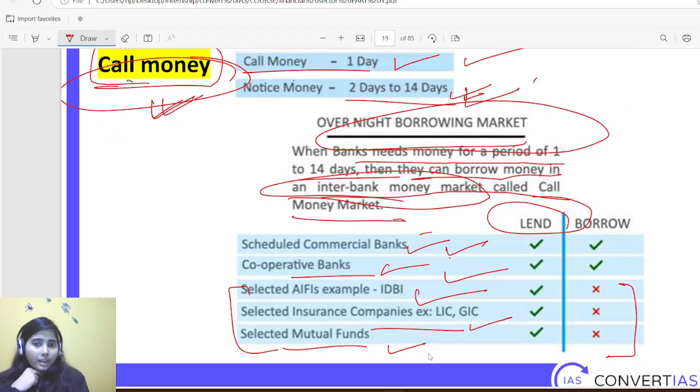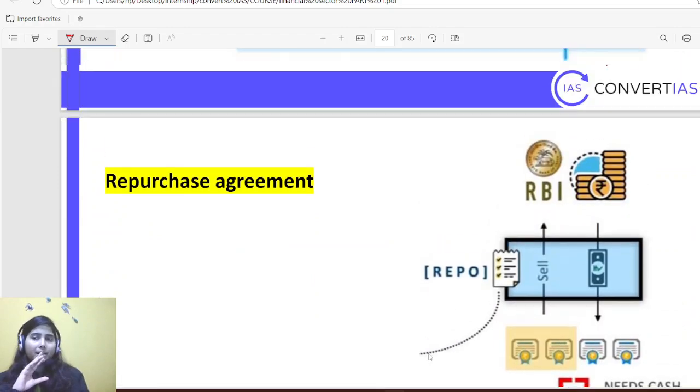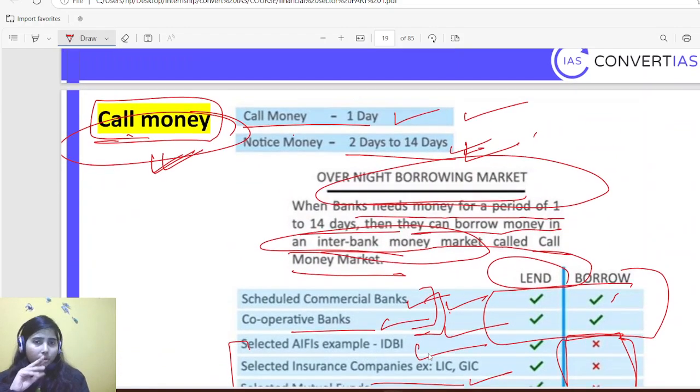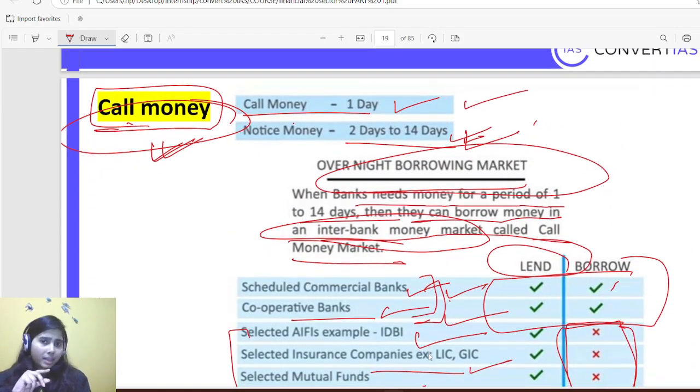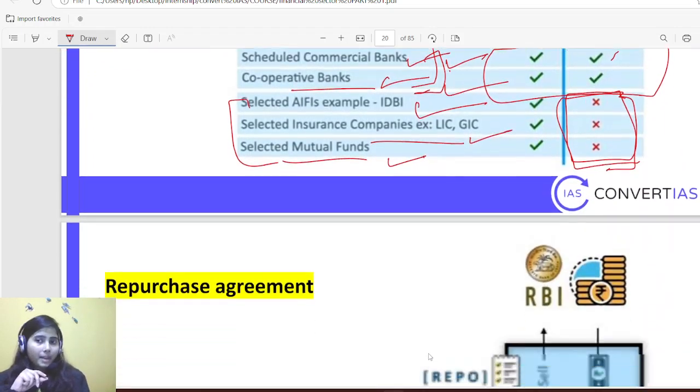Okay, so only commercial and cooperative banks, because they are reliable and more trustable, are allowed to do both lending and borrowing. The rest are hindered from doing borrowing activities. They are being discouraged from doing so, because even taking money overnight is not an appreciable thing. It shows that your business is not going in a proper manner.